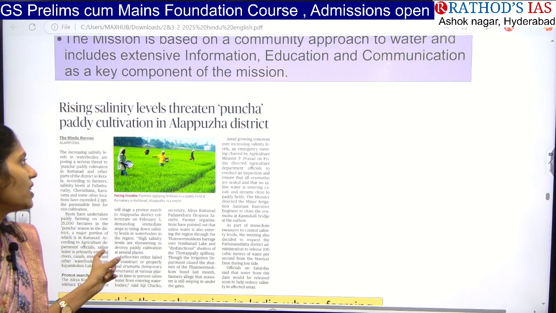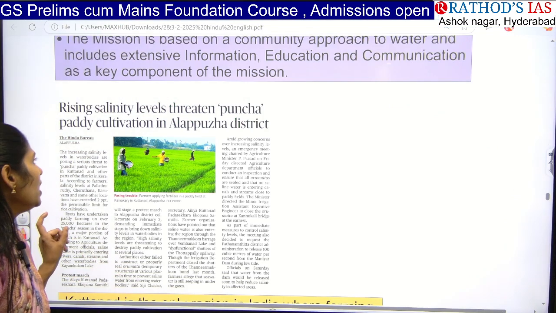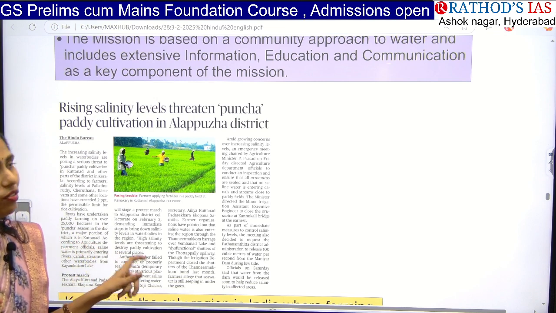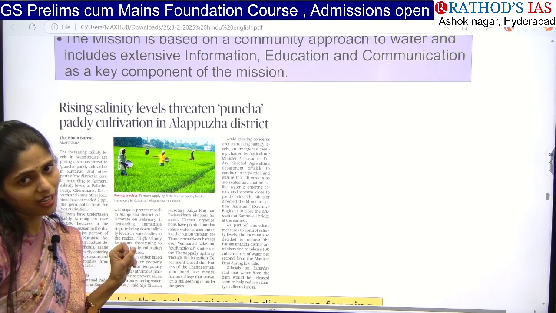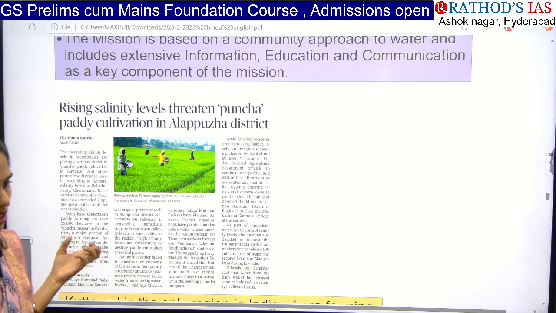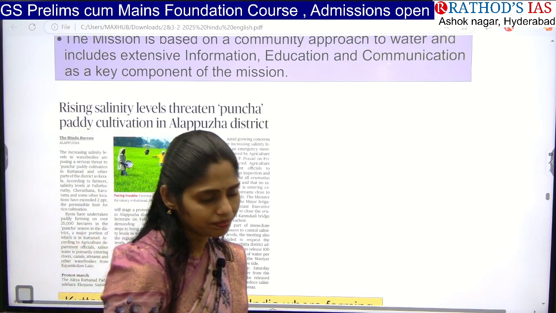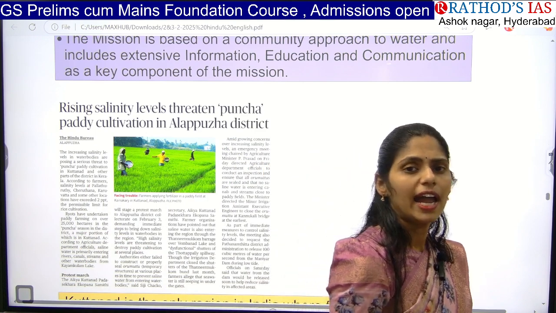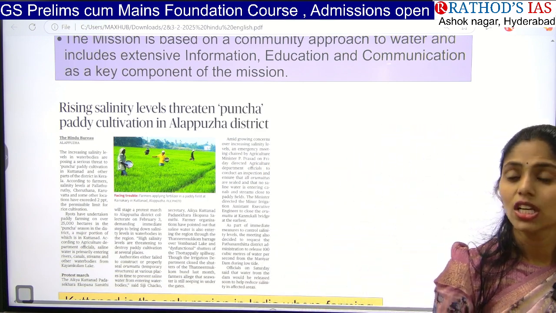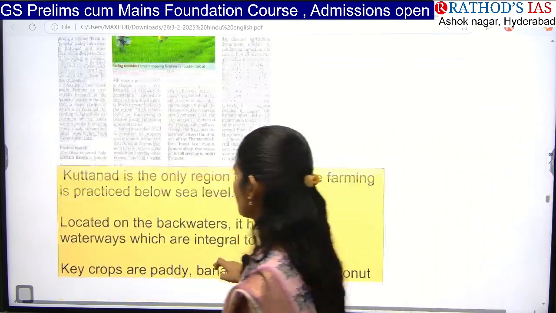Because of increasing salinity, it is affecting especially Puncha paddy cultivation in this Alappuzha district of Kerala. So here we can connect this with geography, with agriculture, and with your environment and ecology. So now let us see some facts.